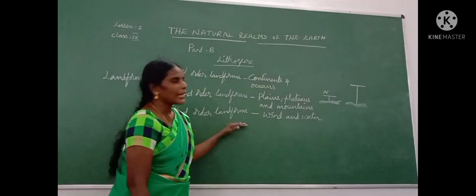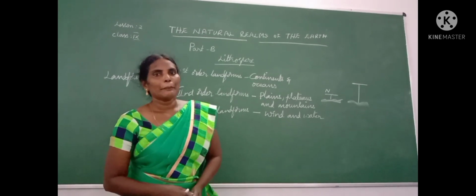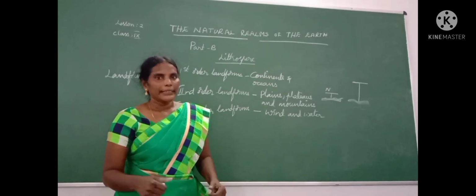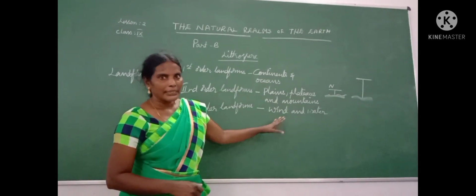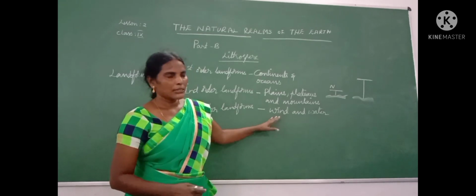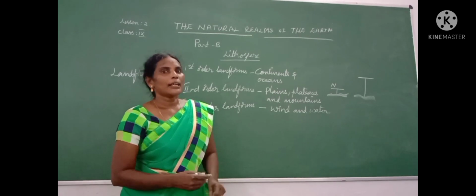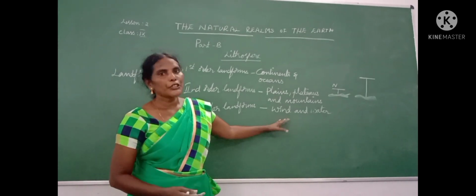Then third order landform. This is the landform which is formed by the interaction of wind and water. Interaction means connecting with each other. Because of the interaction of wind and water, some new landforms are going to form.